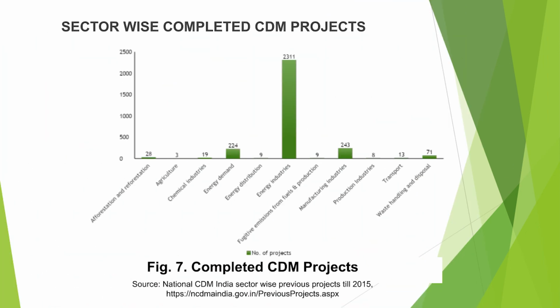And here you can see the completed CDM projects sector wise. In this figure you can see there are three major sectors, and one of the major sectors is energy industries, then energy demand, and the third one is manufacturing industries. There are many more industries as well which require these CDM projects.